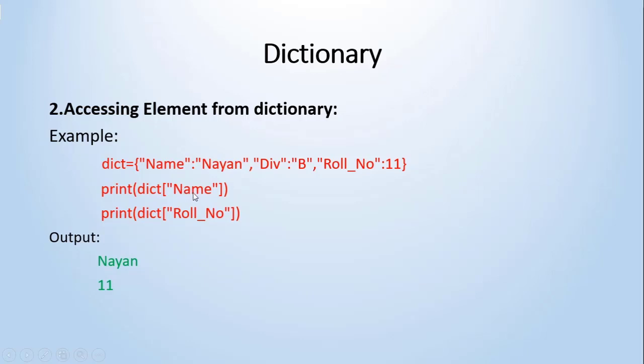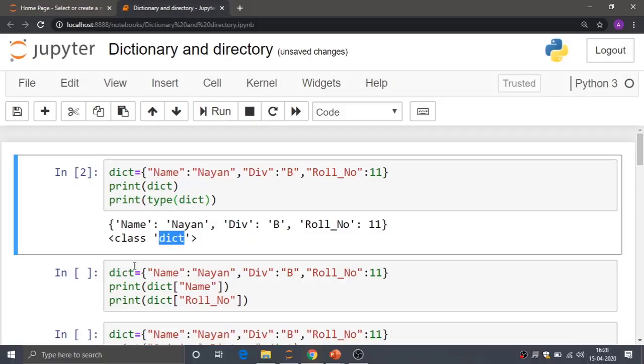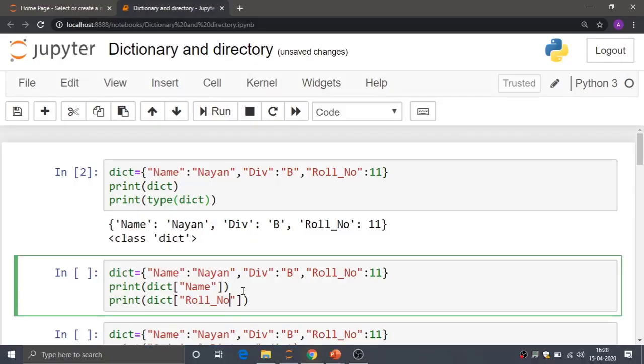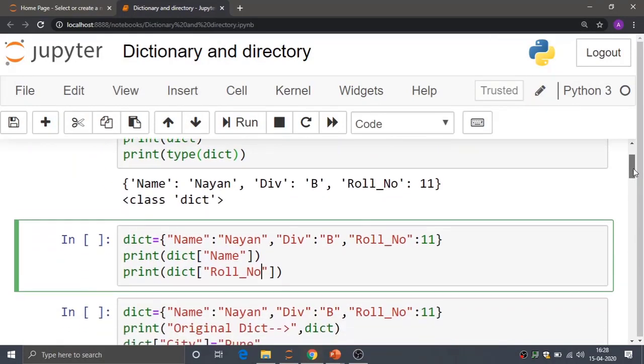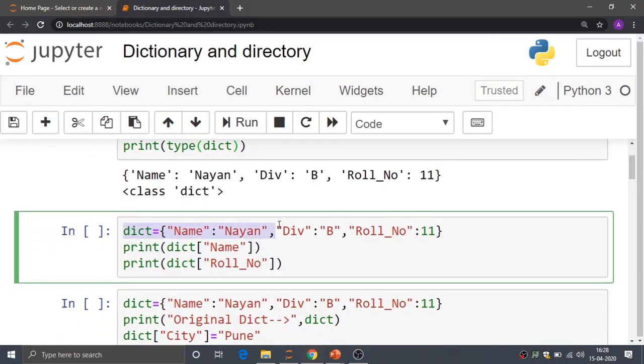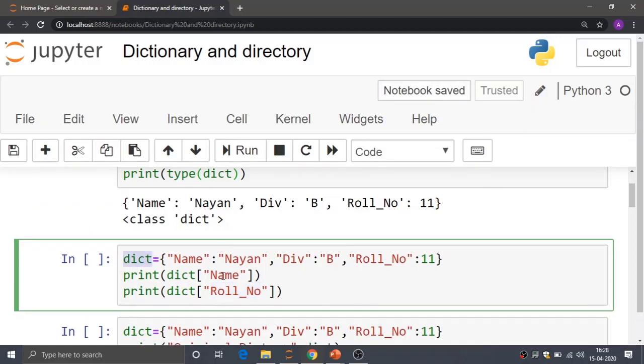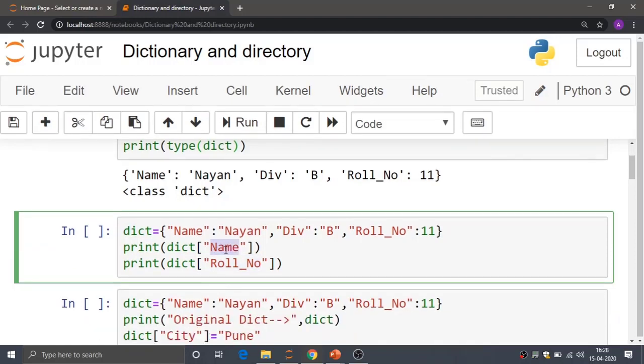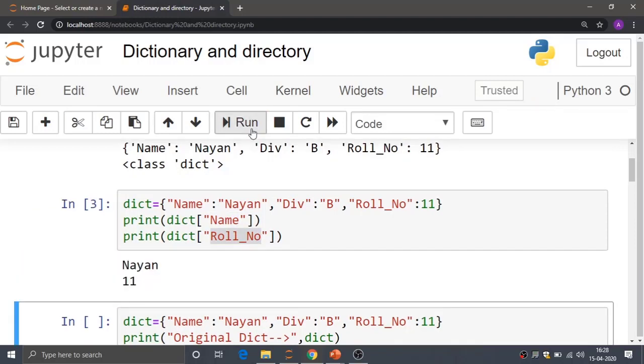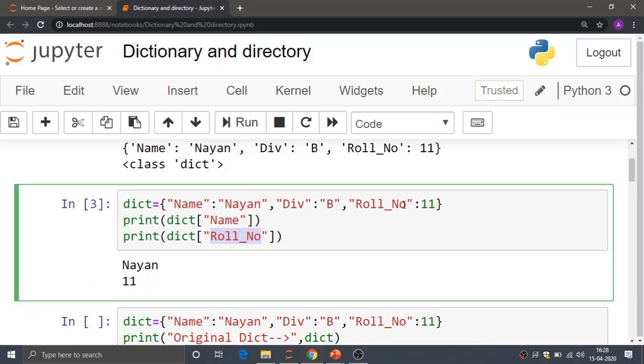So I am accessing two elements, name and roll number, and the output I am getting is the respective values of those keys. If I run this particular code, the same dictionary I have taken throughout this concept, and I am accessing the values of name and, let us say, roll number. In the print function I have called the dictionary with the keys name and roll number. If I run this code, I get the output name as 9 and the roll number as 11 here.